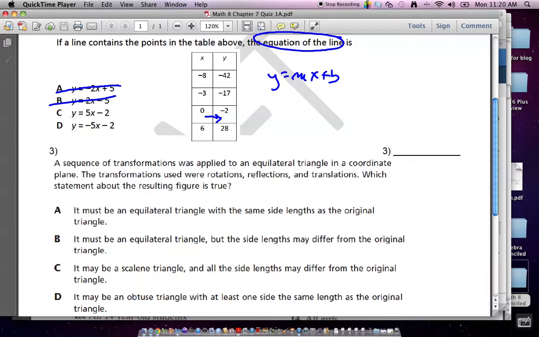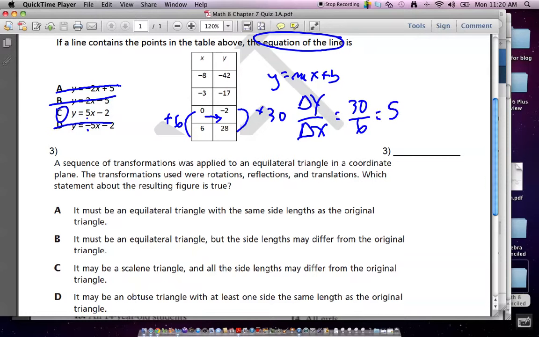Let me ask you a question. From -2 to 28, am I going up or am I going down? Up. So it's positive, it happens to be 30. And this is also going up, positive. So if I have a rate of change that's a positive over a positive, isn't my rate of change positive? Well, look here. Isn't D a negative rate of change? So it can't be D either. It's C. Now, just to show you where the slope comes from and that it works, slope is change in Y over change in X. So it's 30 divided by 6. And what is 30 divided by 6, everybody? 5. So, yes, it's 5. Any questions? All right.